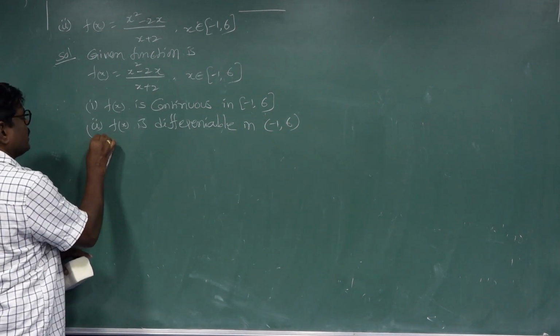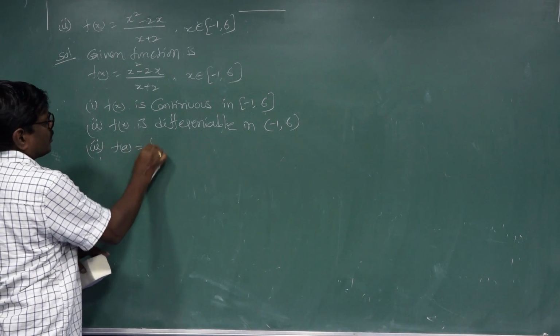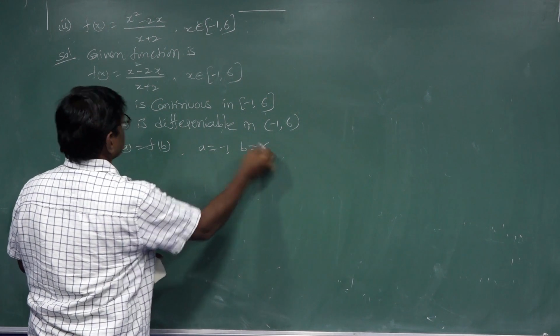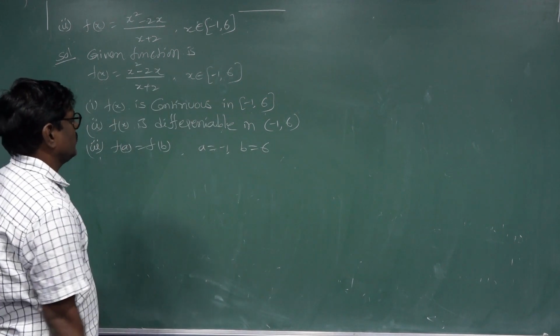Third condition is f of a is equal to f of b. A is equal to -1, b equal to 6. Now the function substitution.